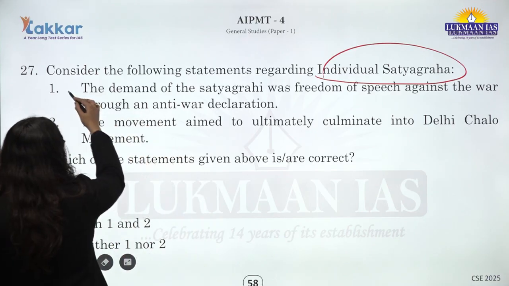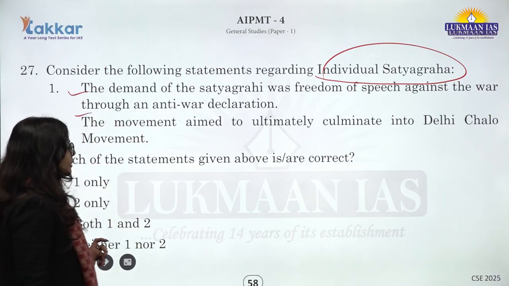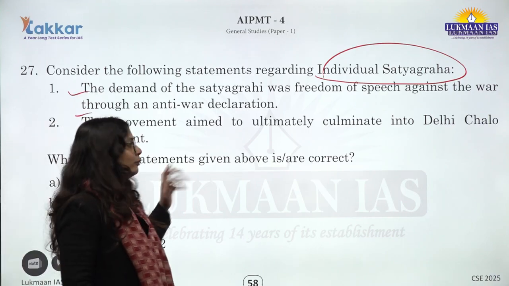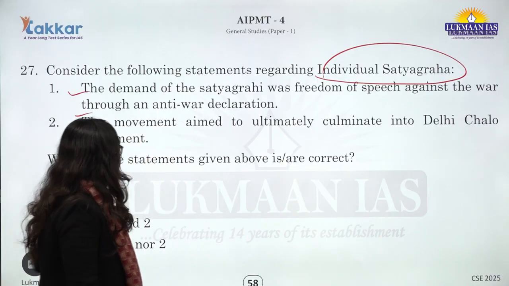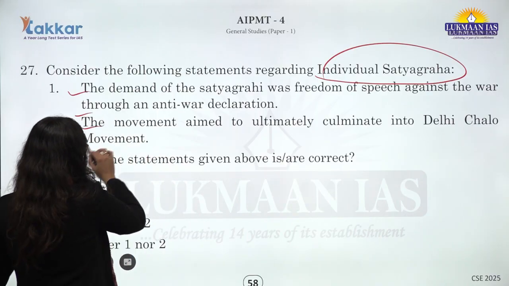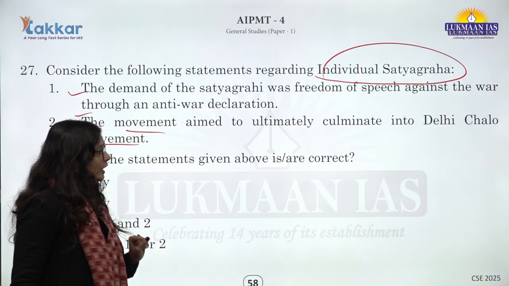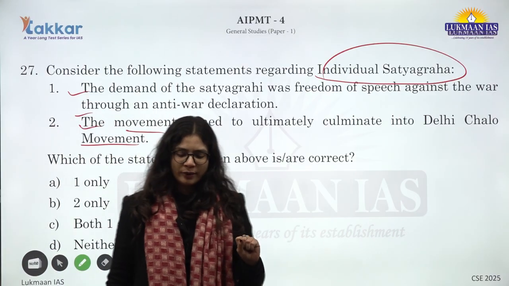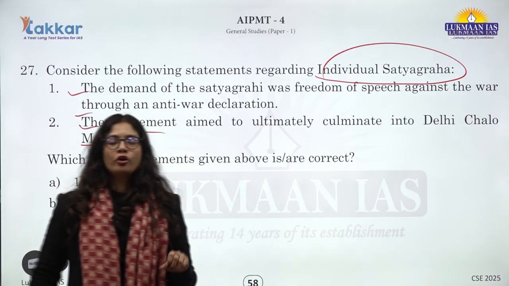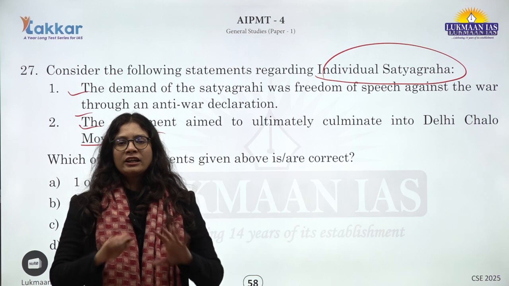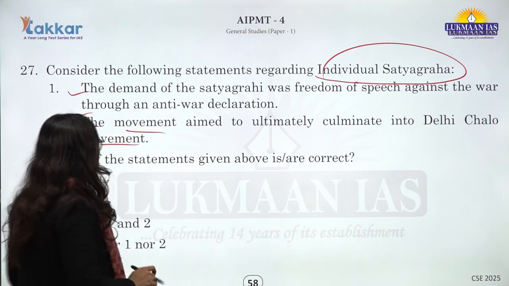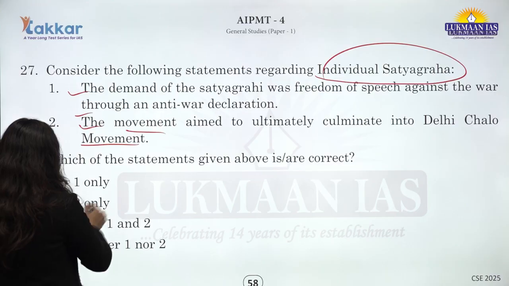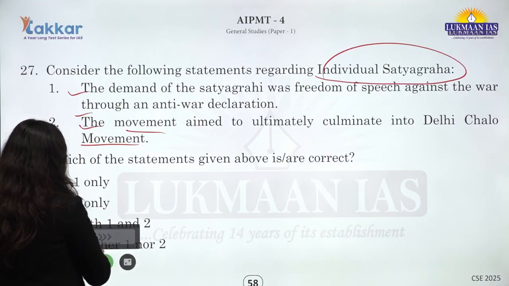So the first statement is correct here, and the second statement, that it aimed to ultimately culminate into the Delhi Chalo movement, is also correct, because Gandhiji said that if the British government or colonial government did not stop you, you should march to the villages, combine yourselves and then move to Delhi. So this is another correct statement of this question. So C will be the answer here, both 1 and 2.